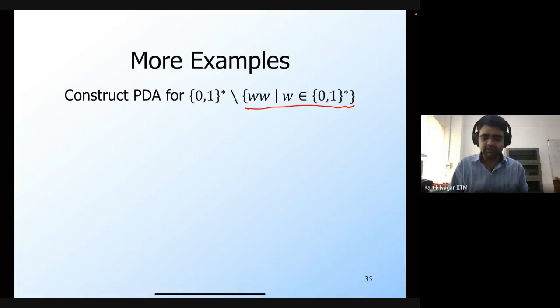So you can't construct a PDA for it, but we are considering the PDA for strings which are not of the form WW, since it's 0, 1 star minus WW. I'm not going to do it, but it's very well explained in the Cozen book. So if anyone is interested, they can take a look at it and see the construction there.